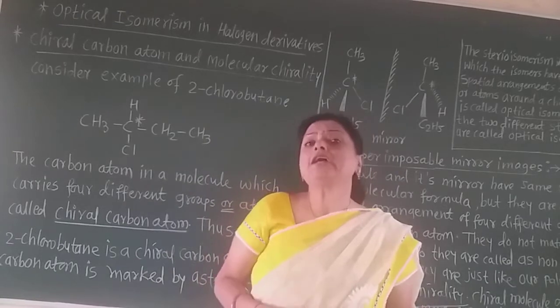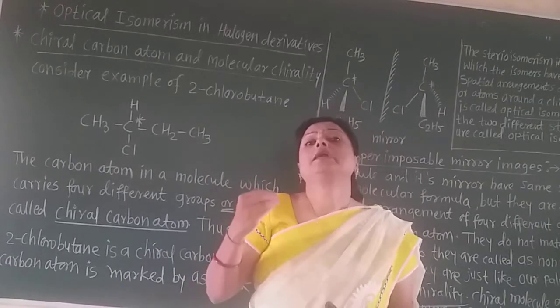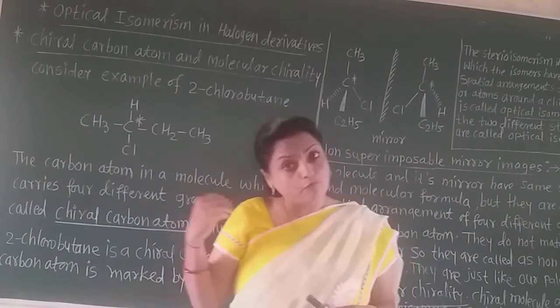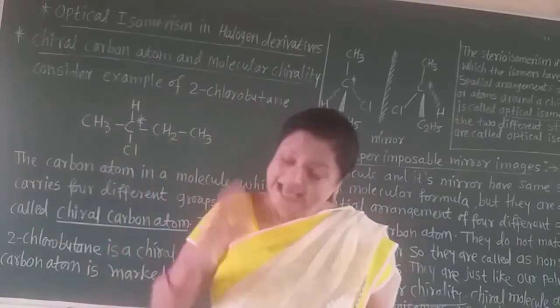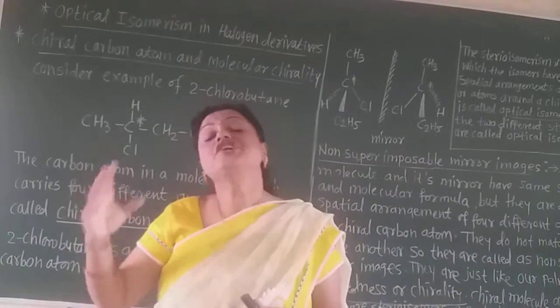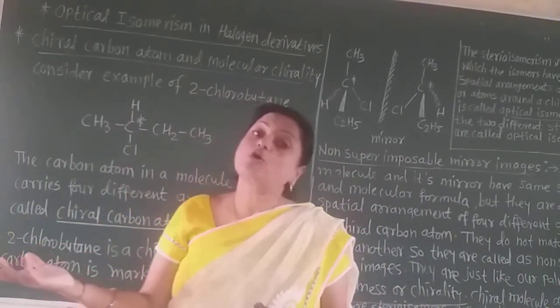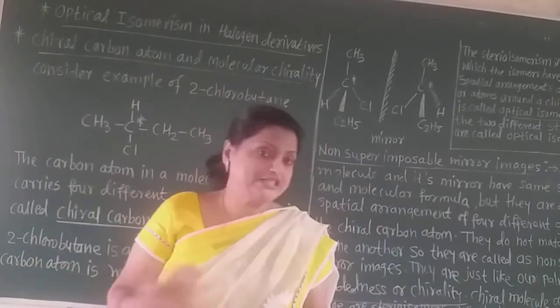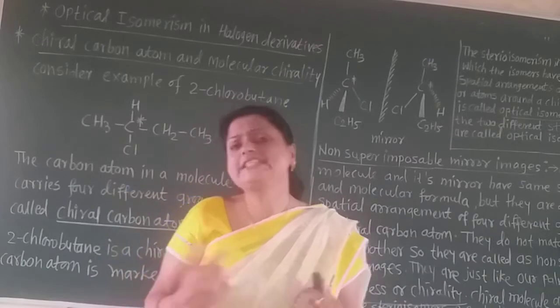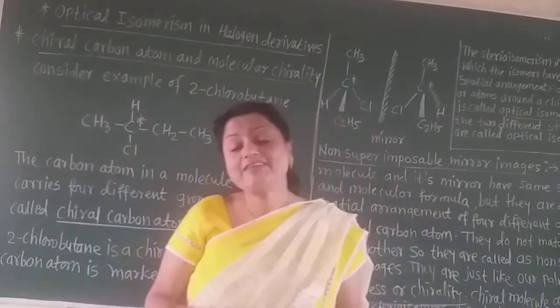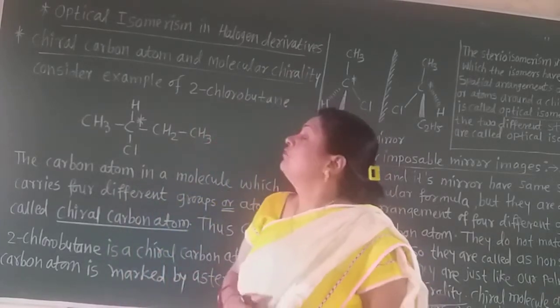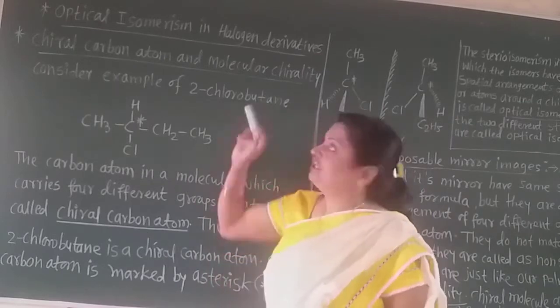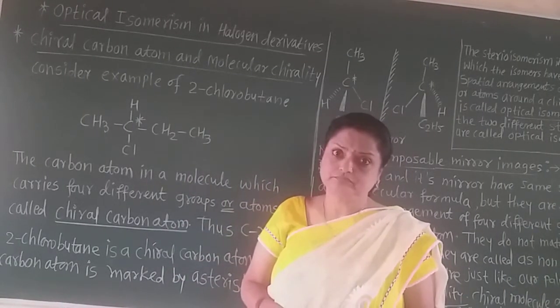Organic compounds which show the same molecular formula but different structural formulae are called isomers of each other, and this phenomenon is called isomerism. This definition we know from the 11th standard. But here we have to learn optical isomerism.